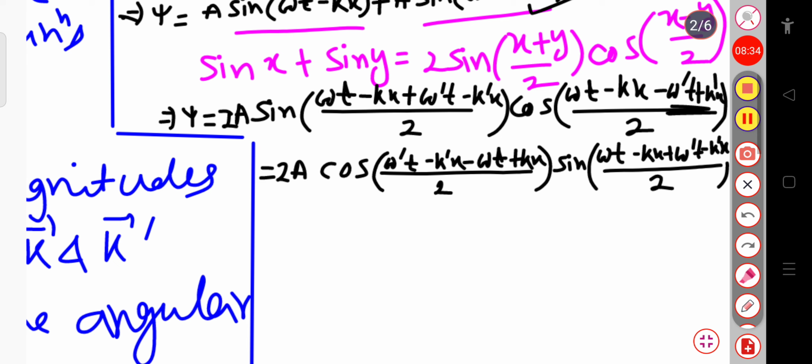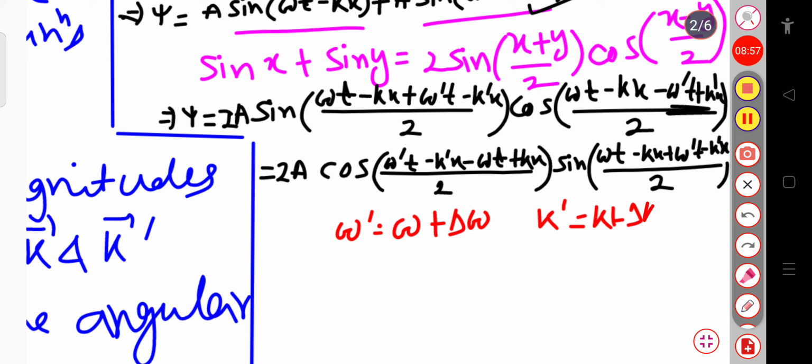Now I will put omega prime equal to, suppose, omega plus delta omega, that is the change in the angular frequency by delta omega, and the wave vector k prime equal to k plus delta k.